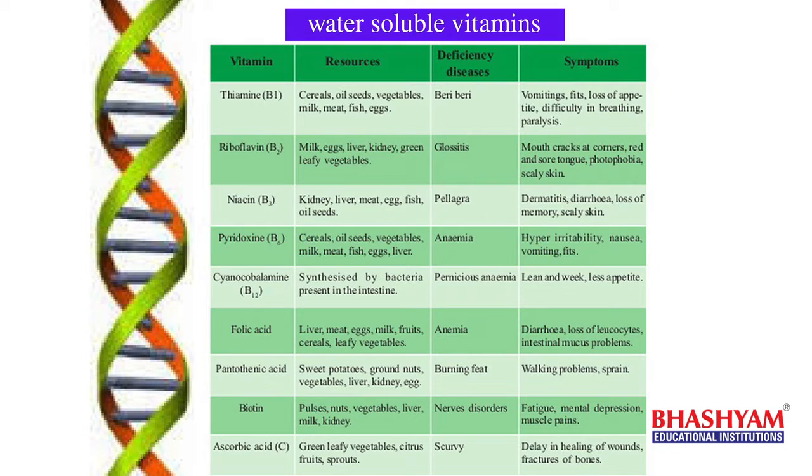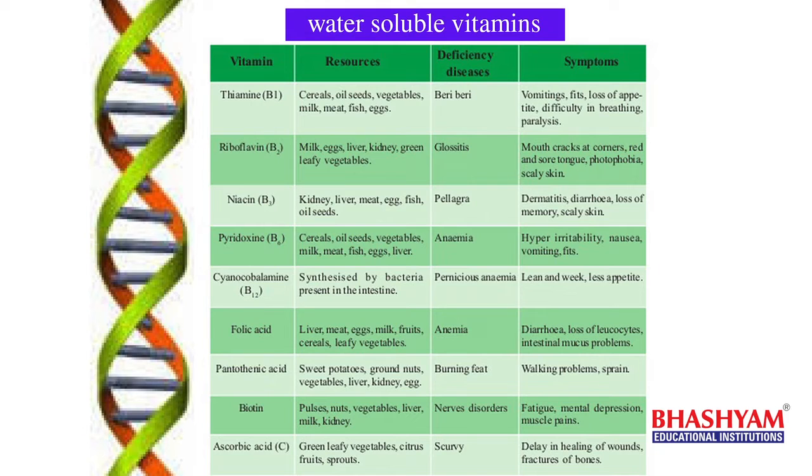And dermatitis means skin problem, that's why skin will be peeled off as scales. So this is about niacin. Then coming to B6 vitamin, that is called pyridoxine. The chemical name of B6 is pyridoxine. Its deficiency disease is anemia. Anemia means lack of sufficient amount of blood in the body.